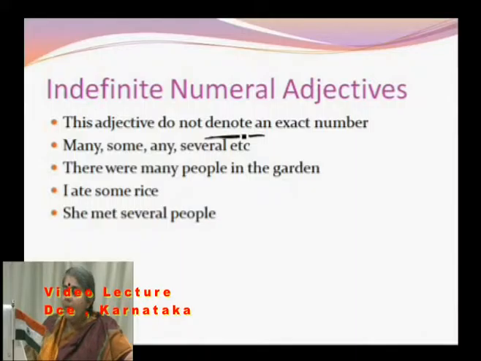There were many people in the garden. This many people can be 1 to 100 or 1 to 50 or even between 10 and 50. I ate some rice. It could be a bowl of rice, any which way. I met several people, many people, several people. This is an indefinite number.